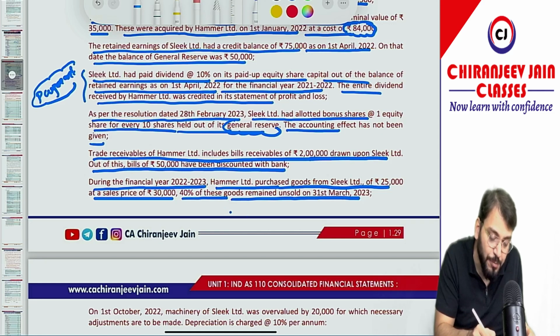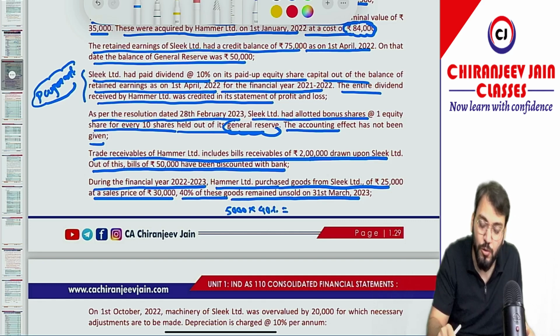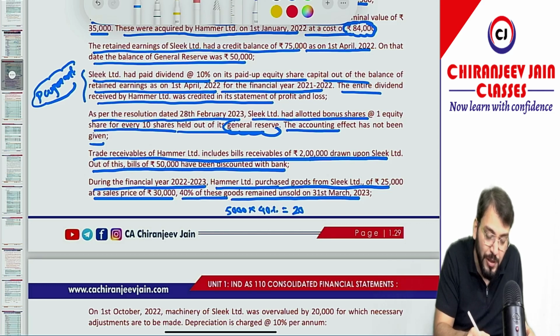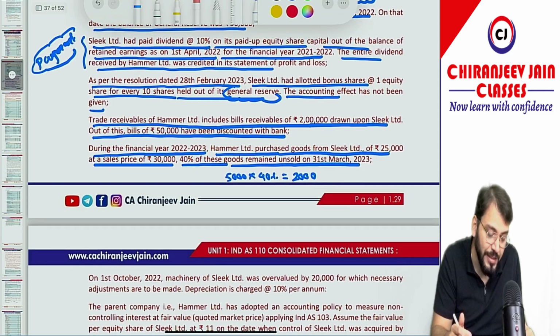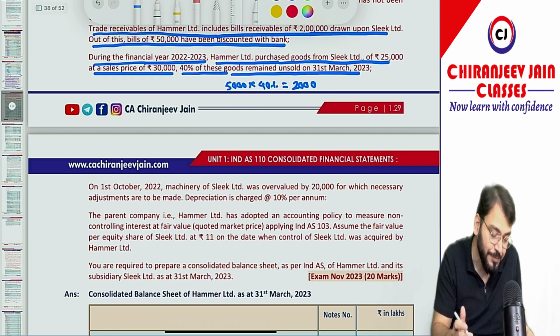And can I say the unrealized profit will be how much? 5,000 into what? 40% remain unsold. So 5,000 is the total profit. So 5,000 into 40%, how much? 2,000. So this becomes unrealized profit. And which transaction is this? Upstream transaction, because the parent company has purchased from the subsidiary company. So this needs to be also eliminated.